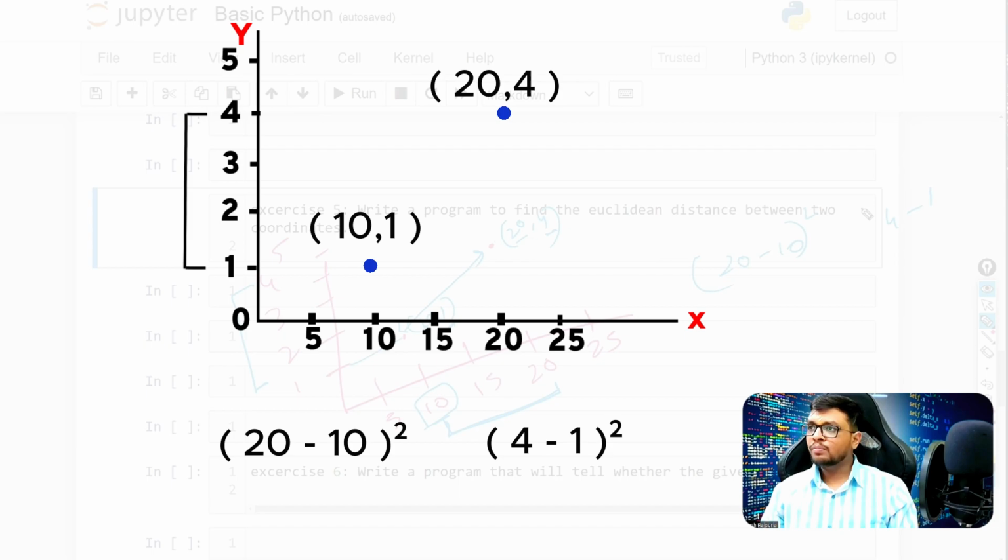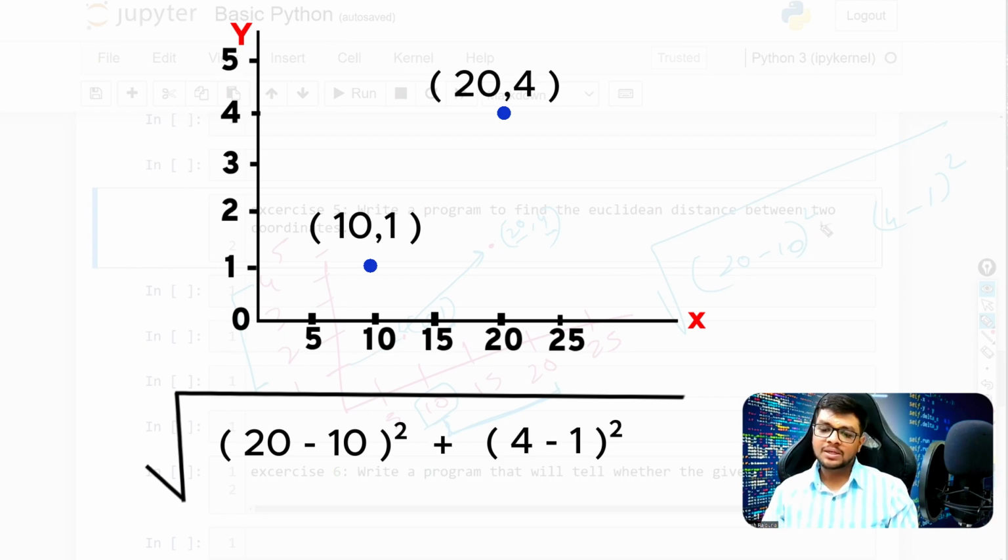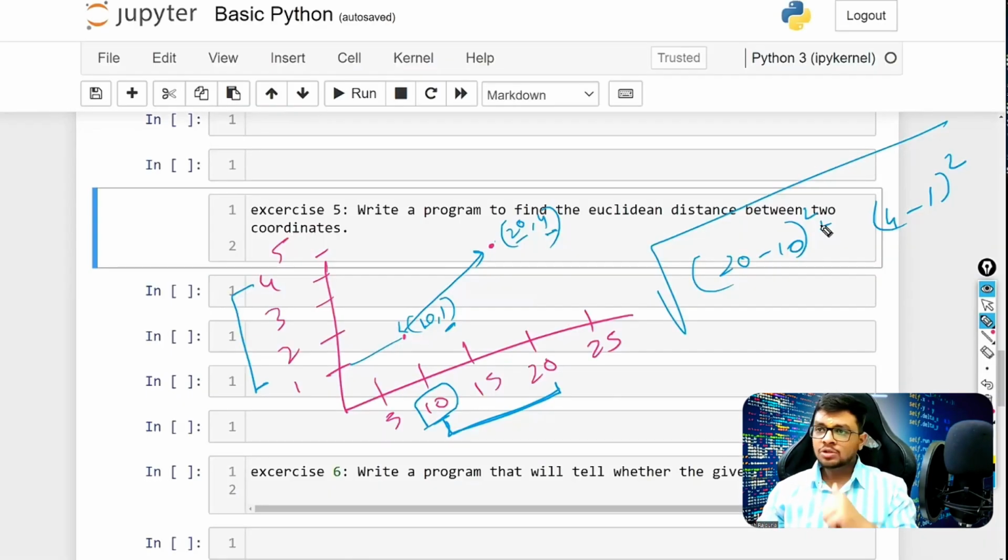You take the square of both of them, simple as that, because distance cannot be negative. You put it under root and you add a plus sign in between. That's simple, the formula of Euclidean distance. Now, the same formula we will code line by line into our program. So let's try to do that.